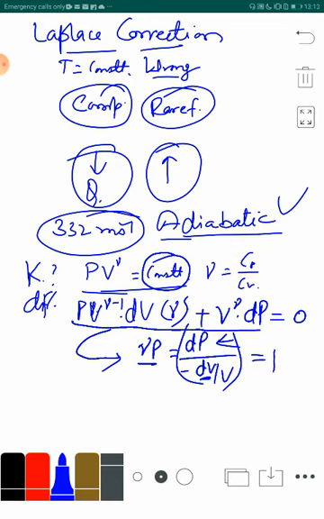So, it measures the bulk modulus. So, from here the bulk modulus from Laplace correction comes out to be gamma times P. It is not just P, but it is equal to gamma times P.